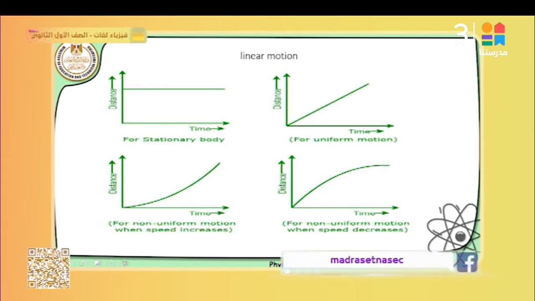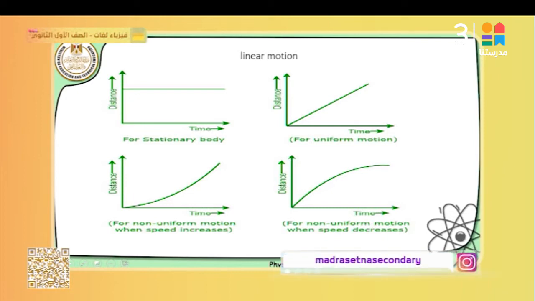And this is the type of motion which we talked about, if we have at first a graph, or we plot the graph of the relation between distance and time.